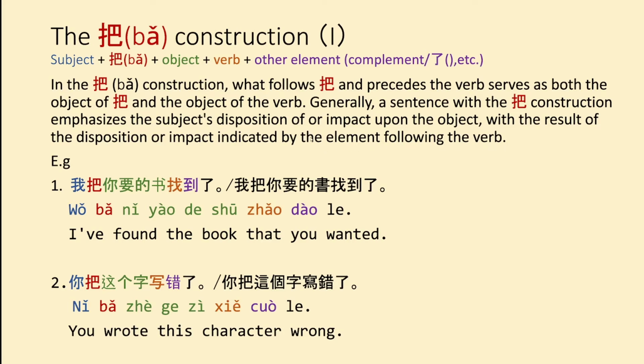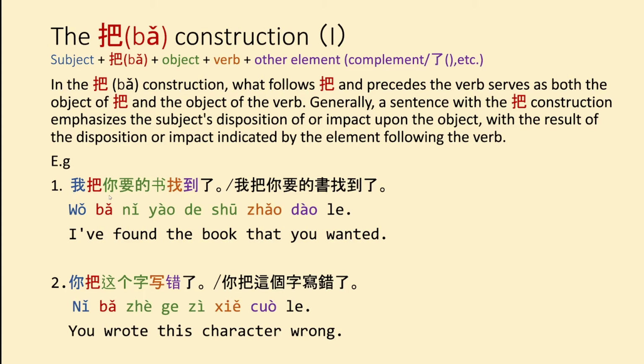What this is basically saying is that if you see a sentence with the ba grammar, then you'll know the impact that the subject had on the object, and then you'll know the result of the impact and what it did to the object, basically. So for example 1, the subject is 我, the object is 你要的书, and then the result is that you 找到了, you found it.